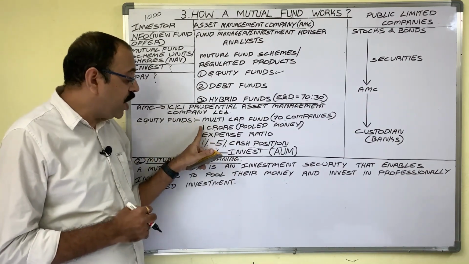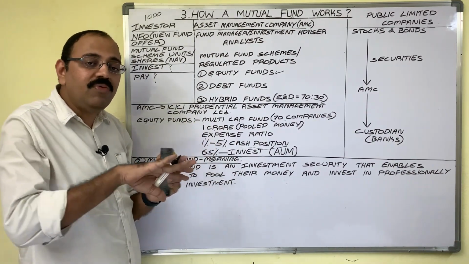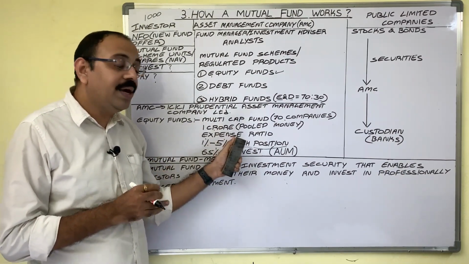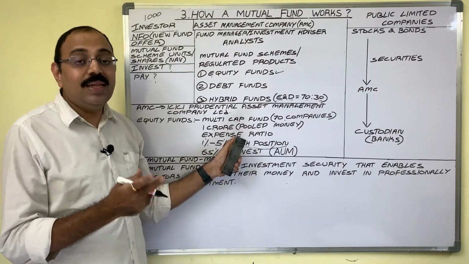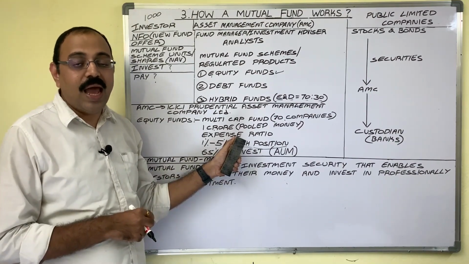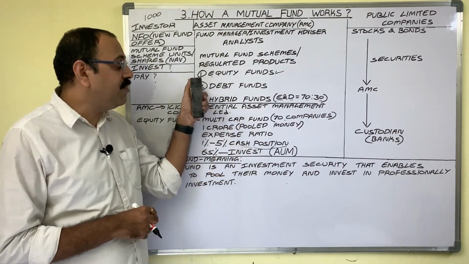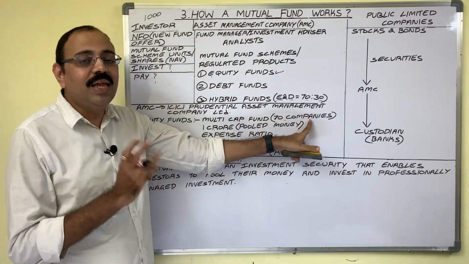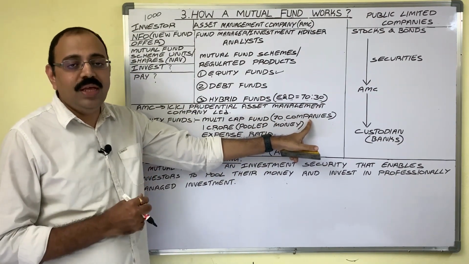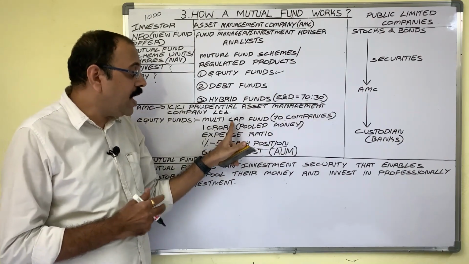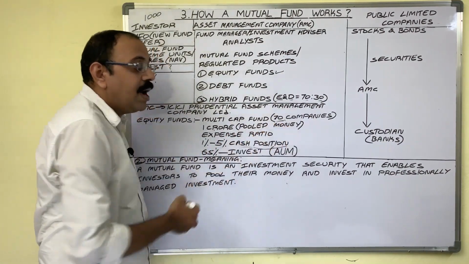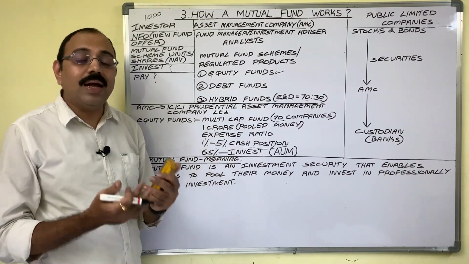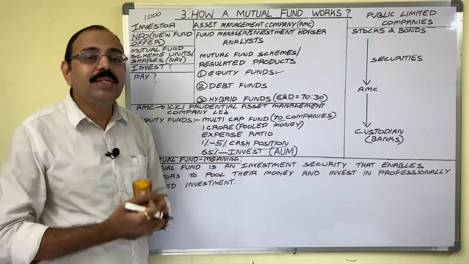Thus, from this 1 crore rupees, some amount will be kept aside for the expense ratio and to maintain cash position. Then the remaining amount can be invested by the fund manager in the equity shares of these 70 companies. And don't think that the fund manager has selected these 70 companies on his own. He has to follow the guidelines prescribed by SEBI.